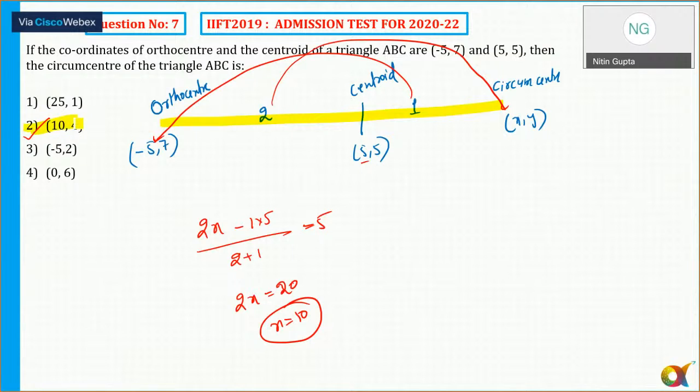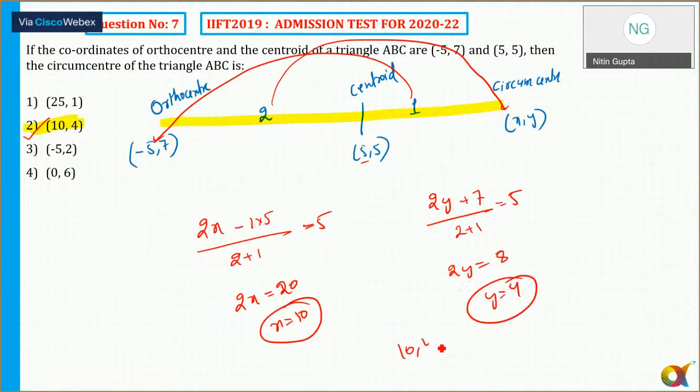Similarly, you all find the value of y also. That is 2y plus 1 into 7, that is 7, upon 3, which is also equal to 5. So 2y is equal to 15 minus 7, which is 8. So x is 10, y is 4, so the correct answer is 10, 4.